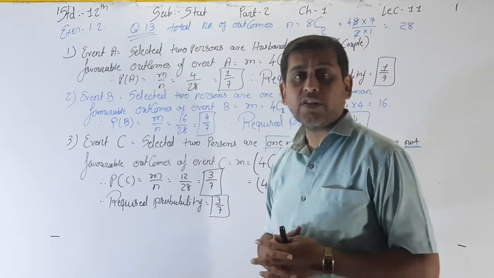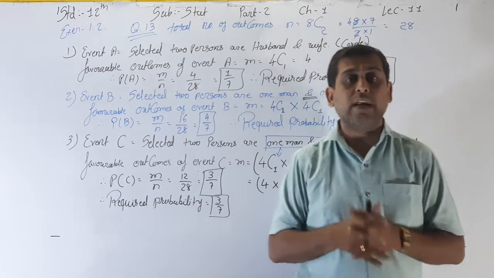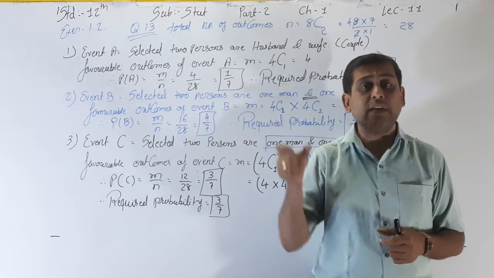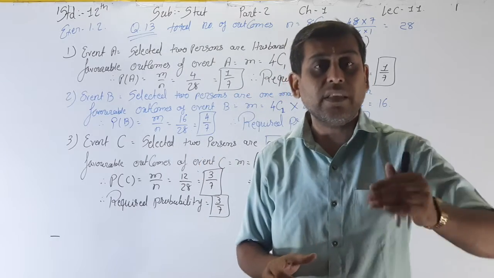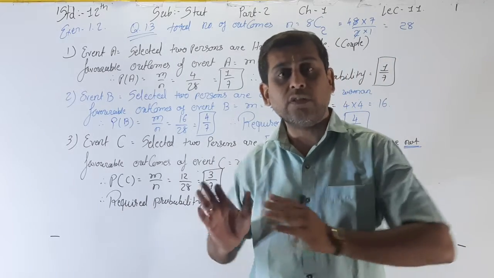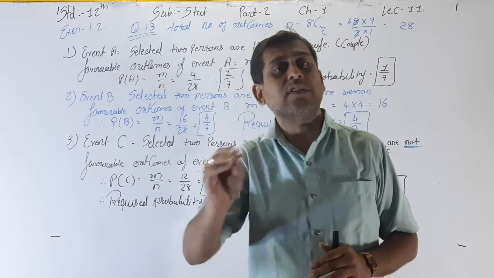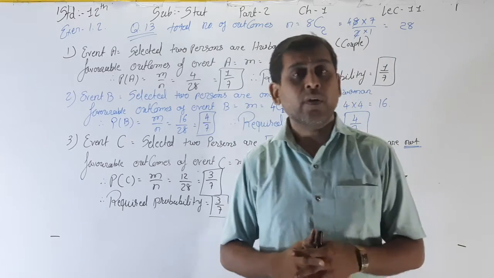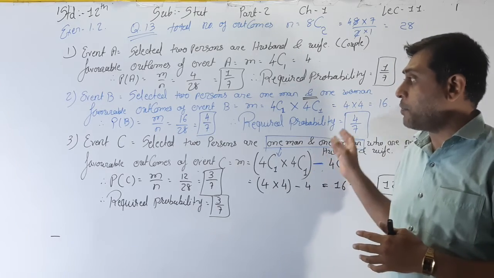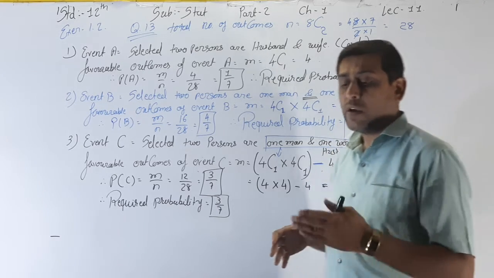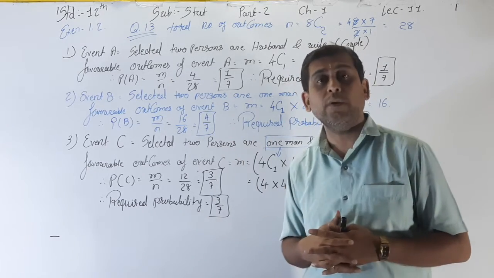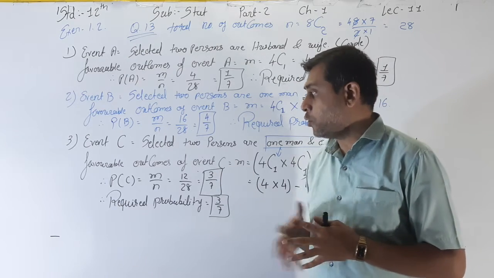Okay, now we will discuss our next question, that is question number 17. See, in statistics this one is a mathematical sum, and we just have to use the formula for that and do this sum. So it is very easy, but some students have doubts in the 17, 18 sums. That's why I am doing that. So first of all, I hope you complete this, or if not, then please write it down. We will discuss question number 17 and 18 of exercise 1.2. Okay, so do that first.